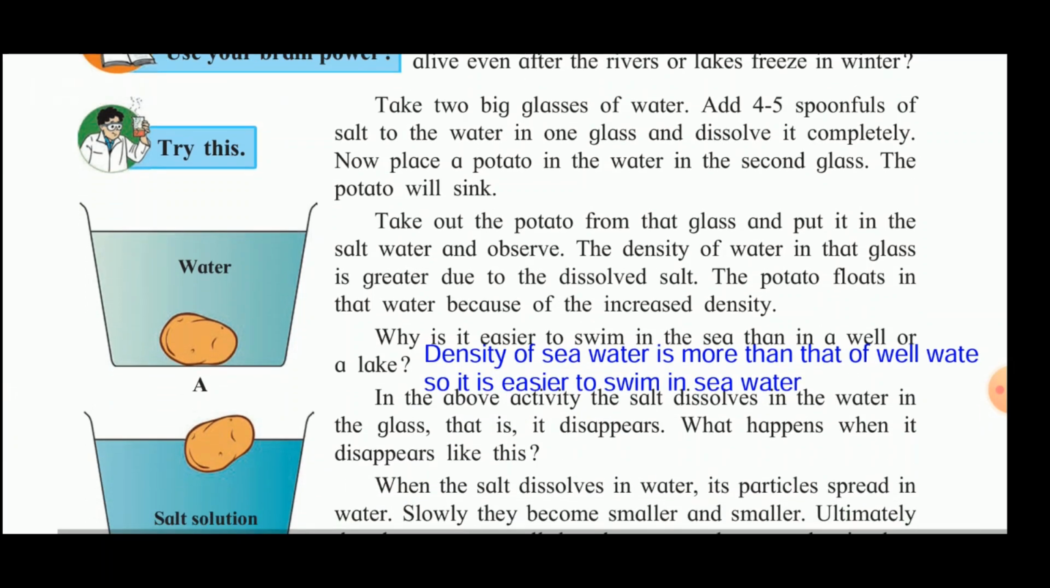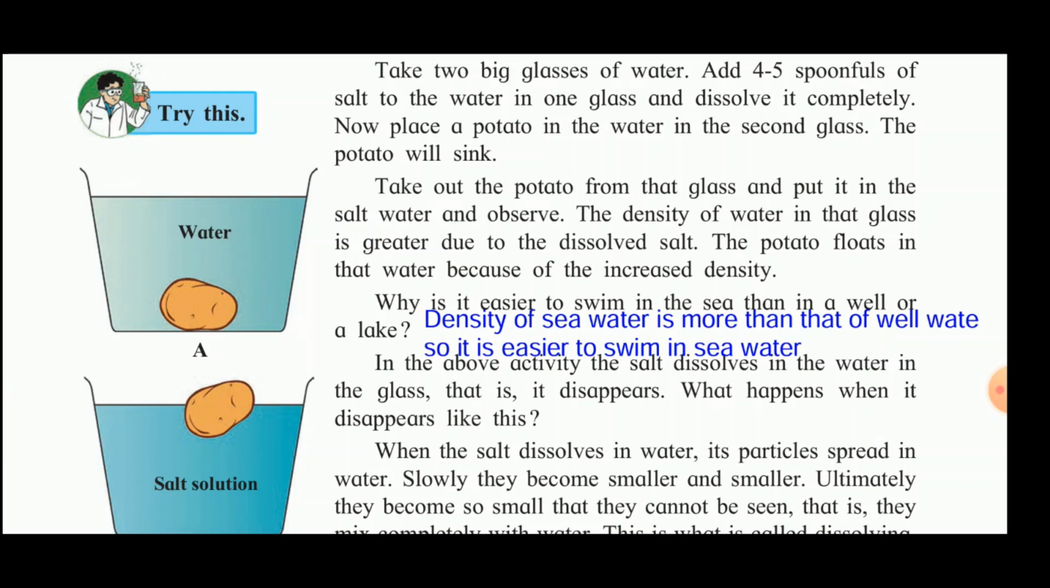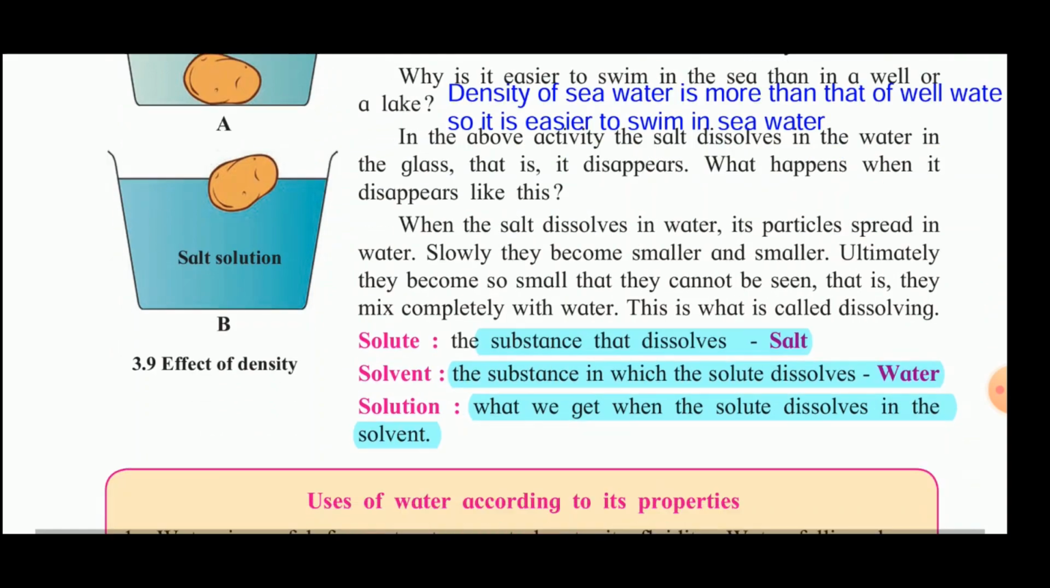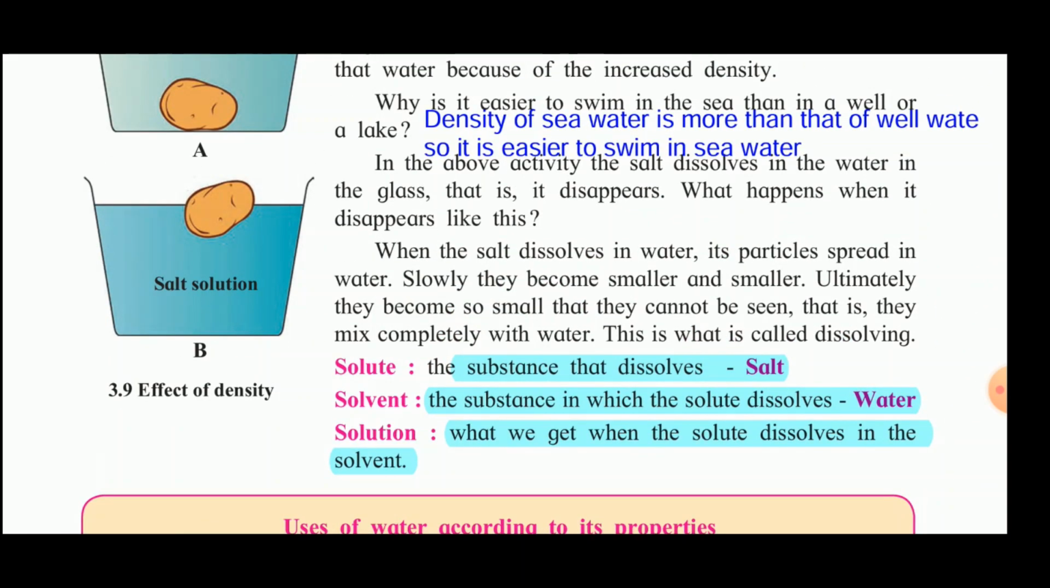Now another activity you perform. Take 2 big glasses of water, add 4 or 5 spoons of salt to the water in one glass and dissolve it completely. Now place a potato in the water in the second glass. The potato will sink. Now take out the potato from that glass and put it in the salt solution. When it is put into the salt solution, we see that the potato floats. Now what is the reason for this? When we add salt to the water, the density of the water increases, and that is why the potato floats in the salt solution.